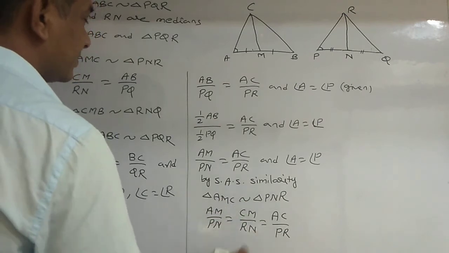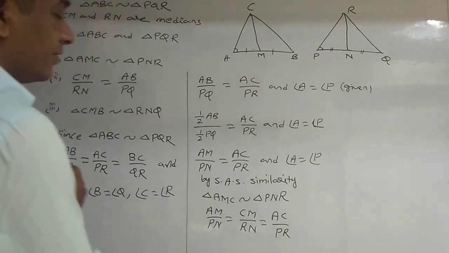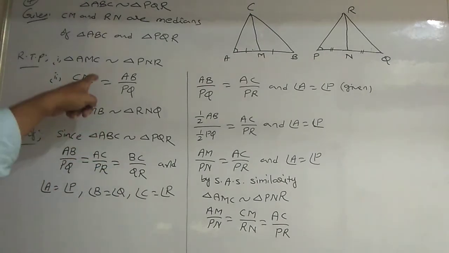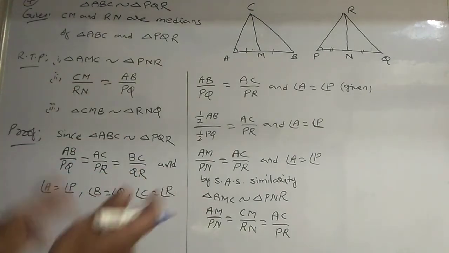AM by PN is equal to CM by RN is equal to AC by PR. First condition proved, and the second ratios are also equal, I proved.